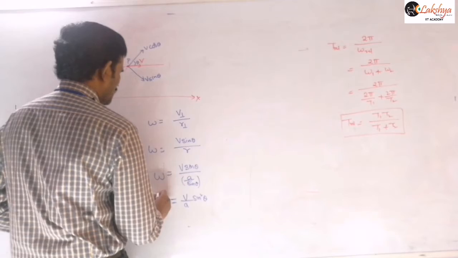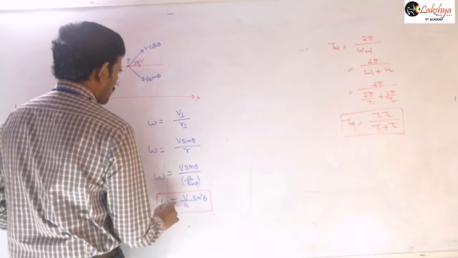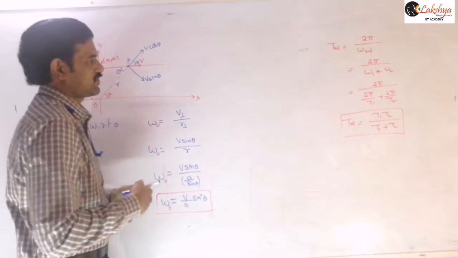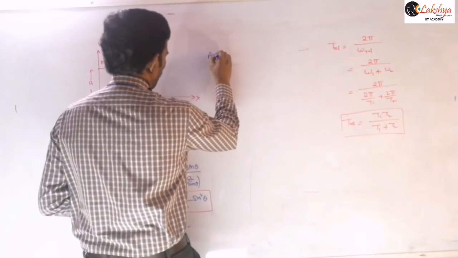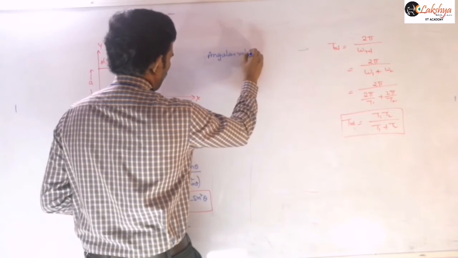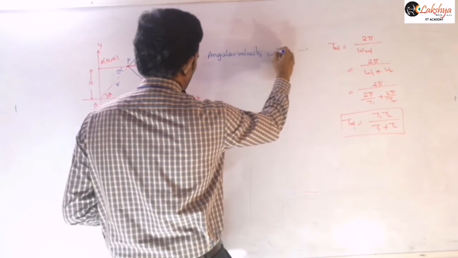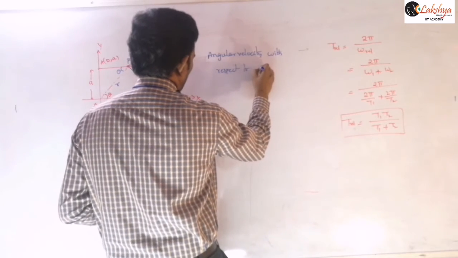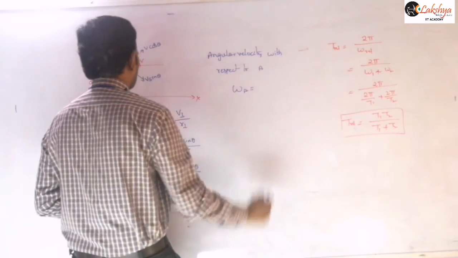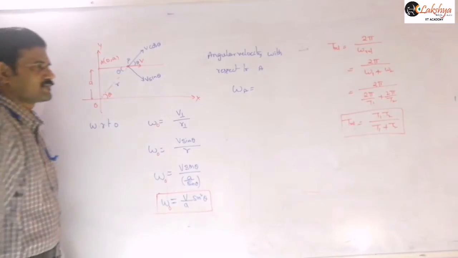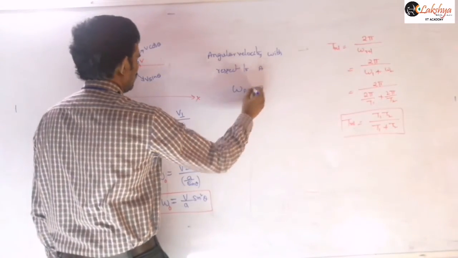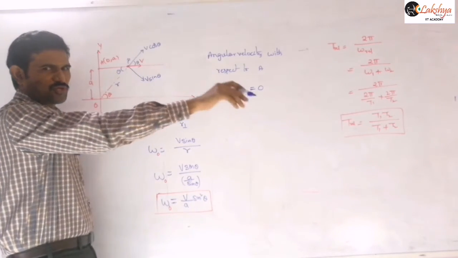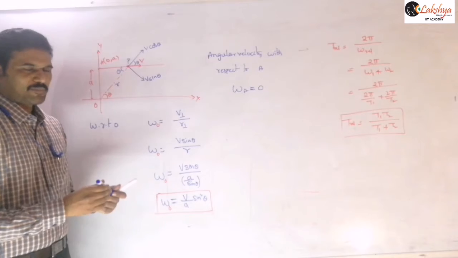If you write the angular velocity for the same particle with respect to the observer A, it will be 0, because with respect to A the velocity is along the same line, so you won't get any component perpendicular to that line.